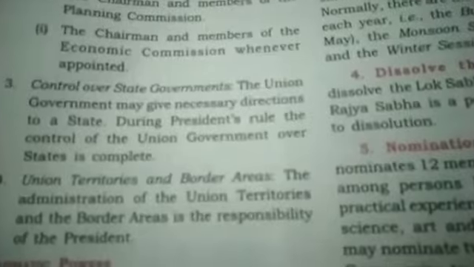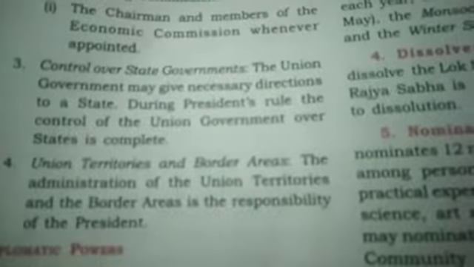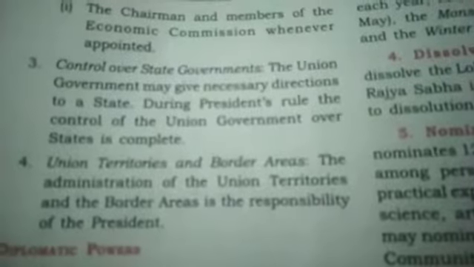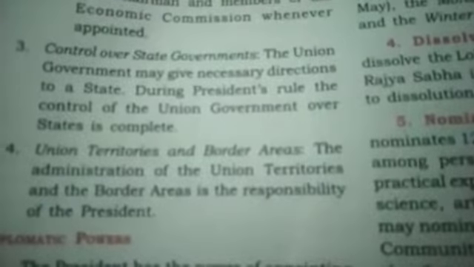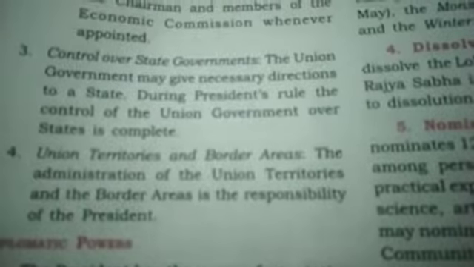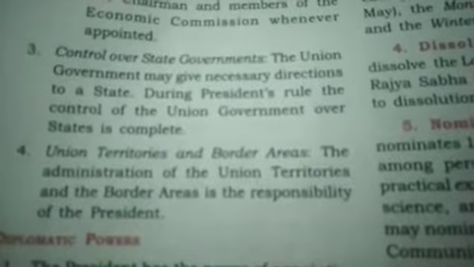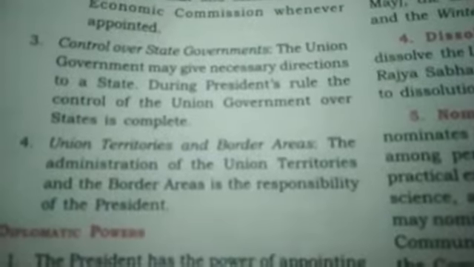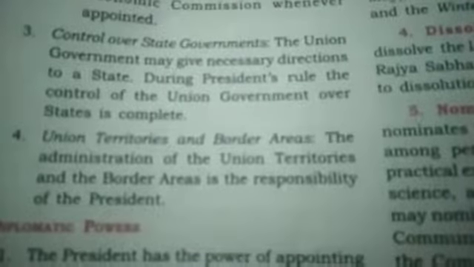Now children, you will read afterward which time is considered an emergency and what kinds of emergencies are held in our country. At the time of emergency in the country, the President becomes the sole person in charge of the power of the country. Other powers are null and void. All the power comes under the hand of the President of the country.